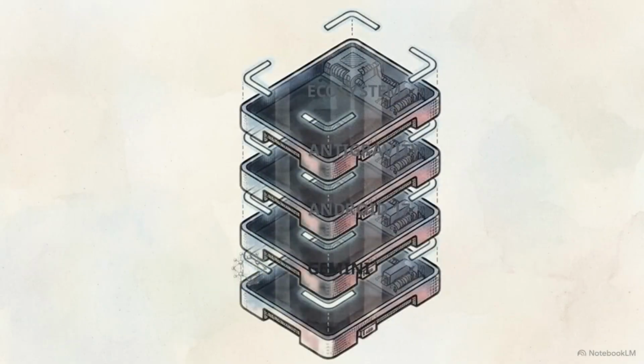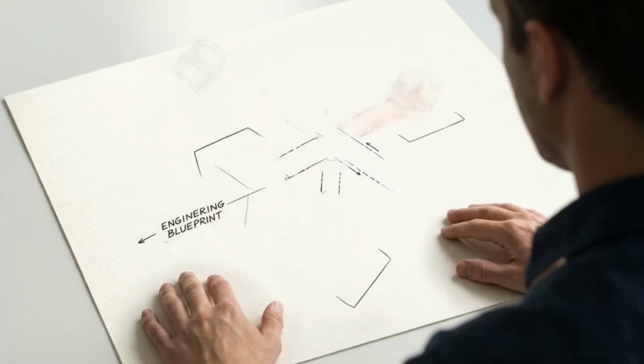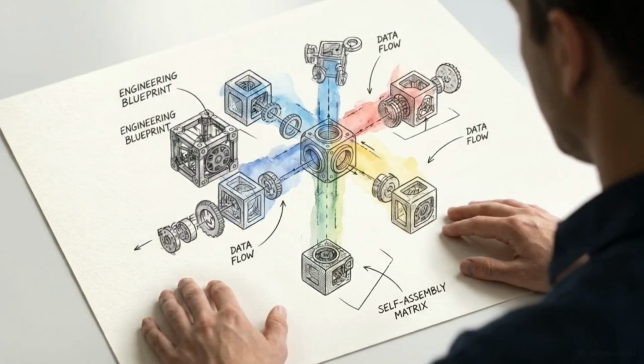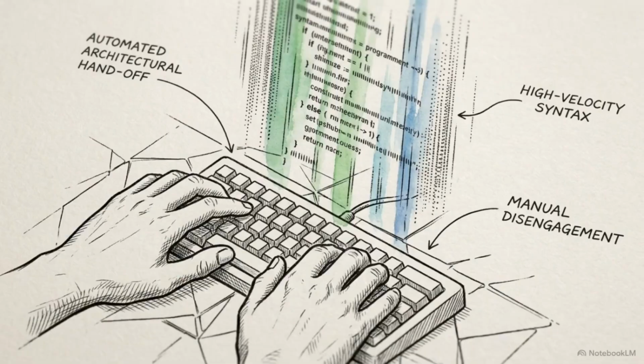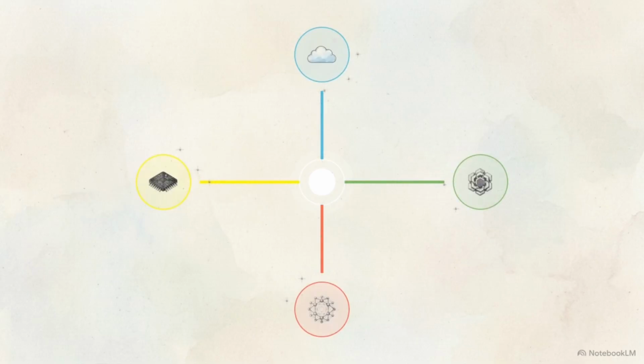Viewed as a single unit, the I/O 2026 schedule describes a unified machine for software production. This stack provides the framework for a development cycle where AI is a native component of the engineering process. As these automated systems take over the generation of granular syntax, the developer's role changes. The focus shifts to the design and management of the autonomous workflows that Antigravity and Android 17 support.